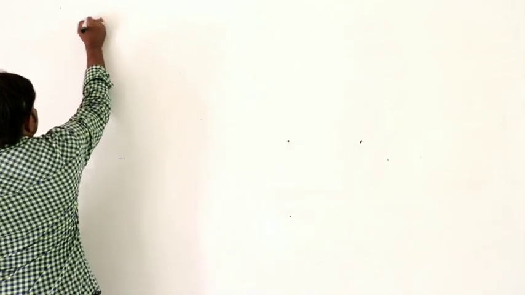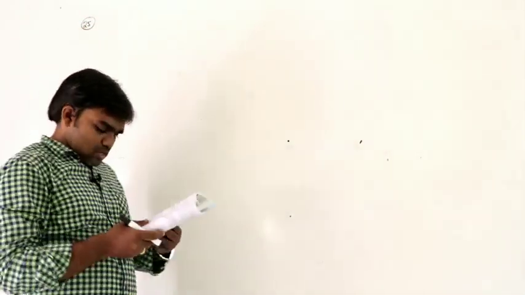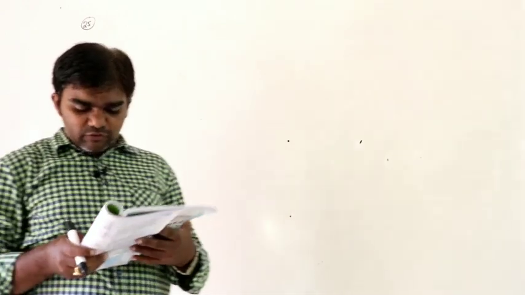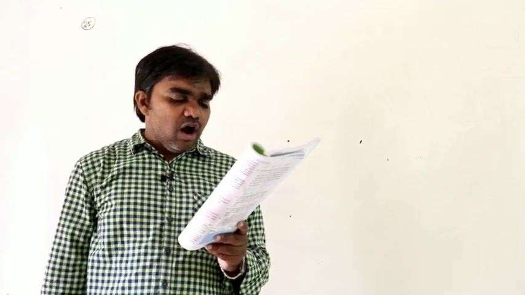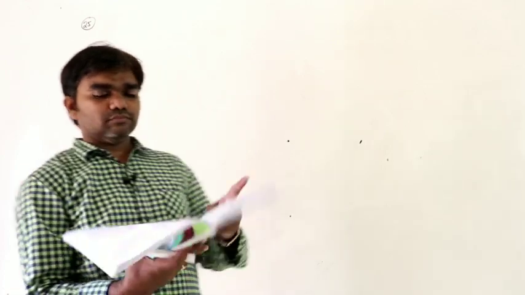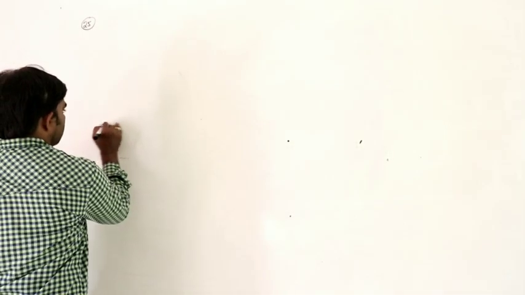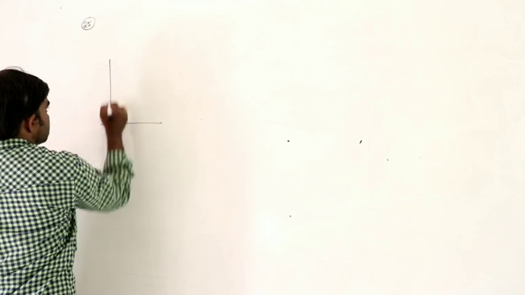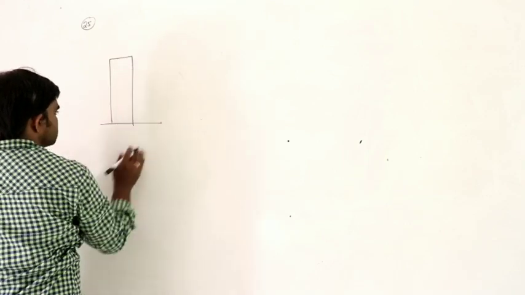Let us see the 25th problem. An object is launched from a cliff 20 meters above the ground at an angle of 30 degrees above the horizontal with an initial speed of 30 meters per second. How far does the object travel before landing on the ground? See here, this is the 20 meters height of the tower.